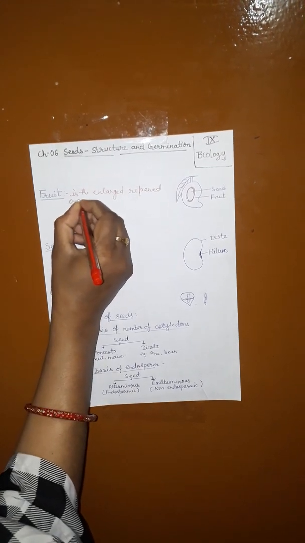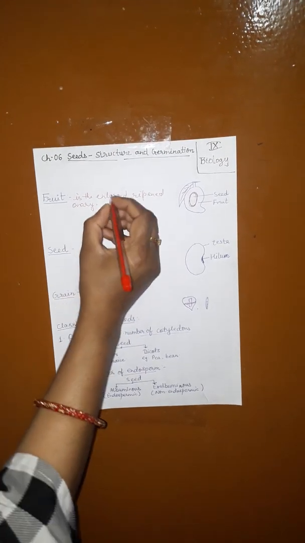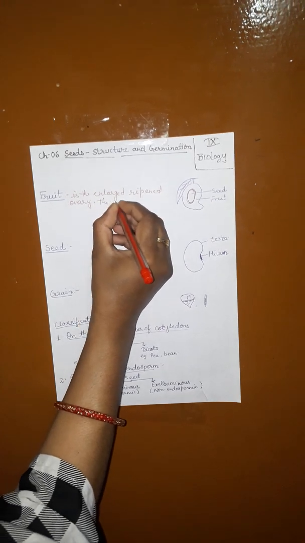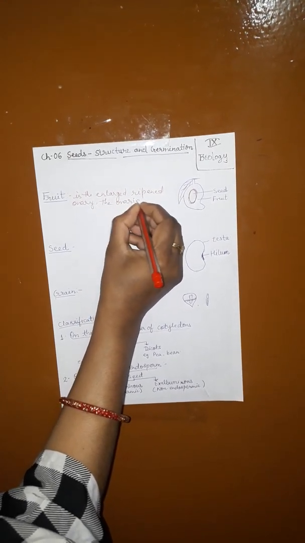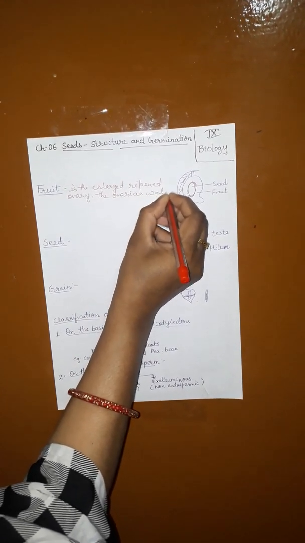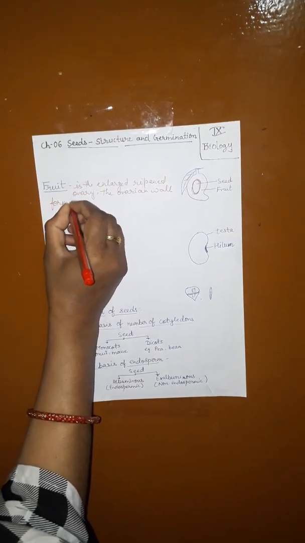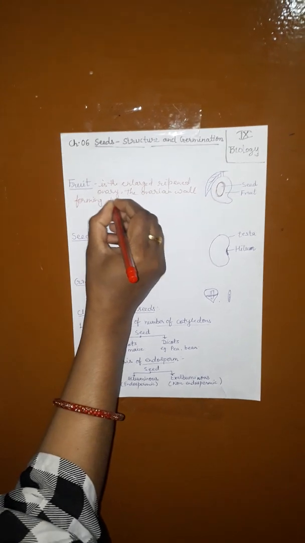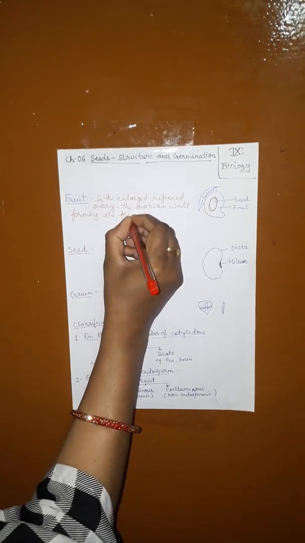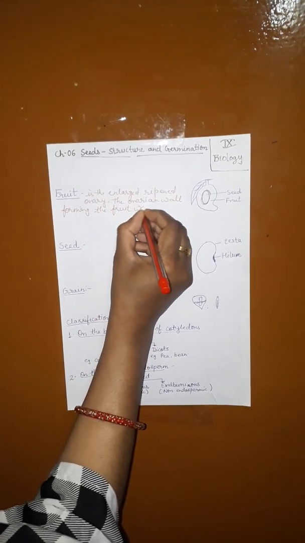The ovarian wall becomes the fruit wall, enclosing the seed.